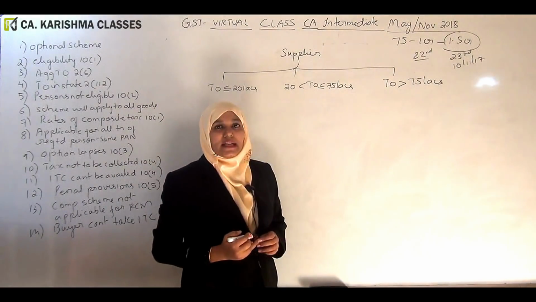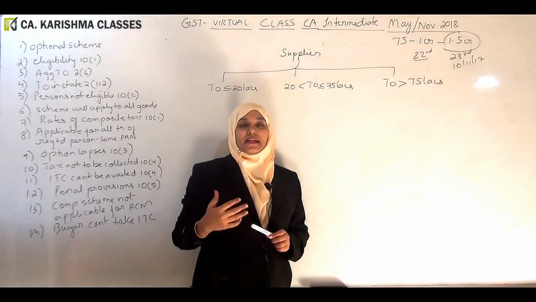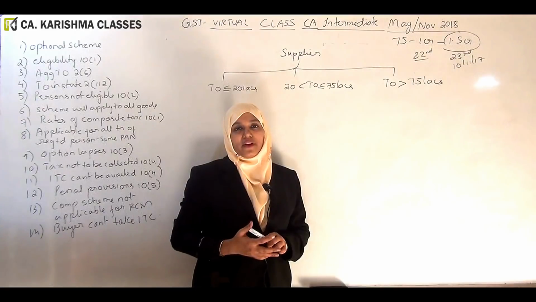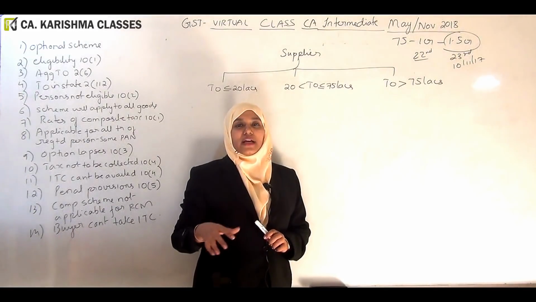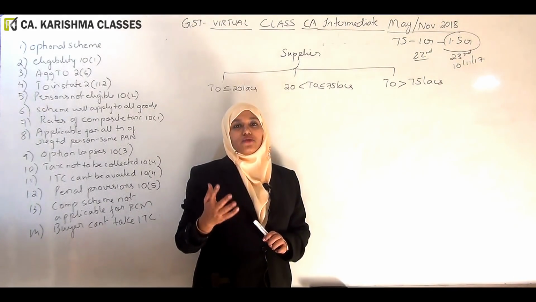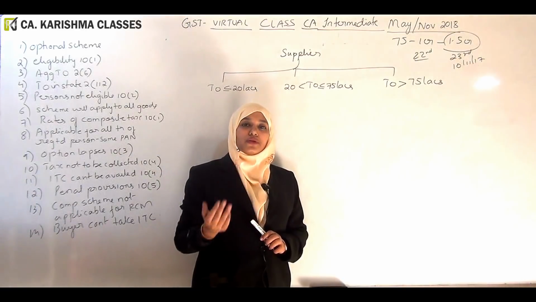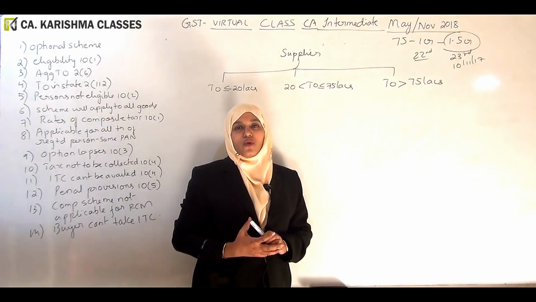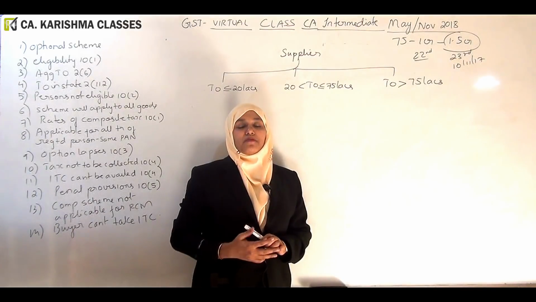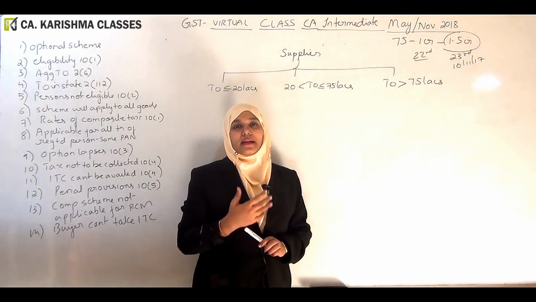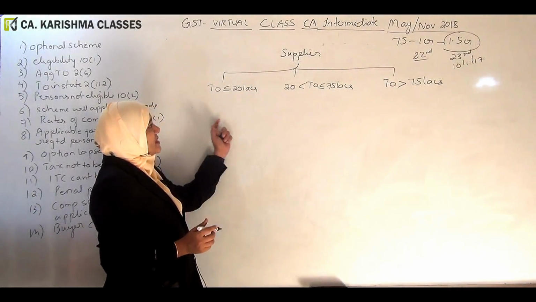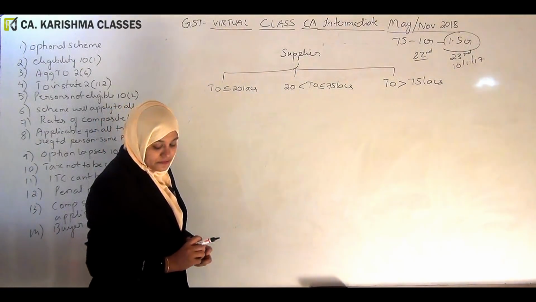On this day, the GST Council recommended that the limit for composition scheme shall be increased to 1.5 crores. Because we are studying from your study material, you should not get confused. I am giving you both the numbers, the old as well as the new. You can look into your revision test paper which will come close to your exam and update it accordingly.